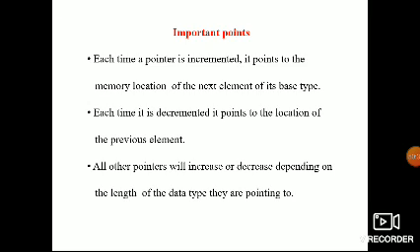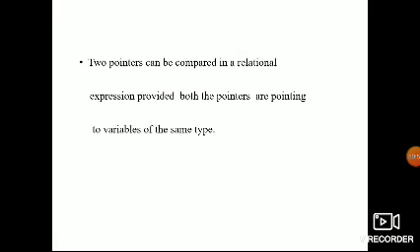Each time a pointer is incremented, it points to the memory location of the next element of its base. Each time it is decremented, it points to the location of the previous element. All elements will increment or decrement depending on the length of the type that is pointed to.